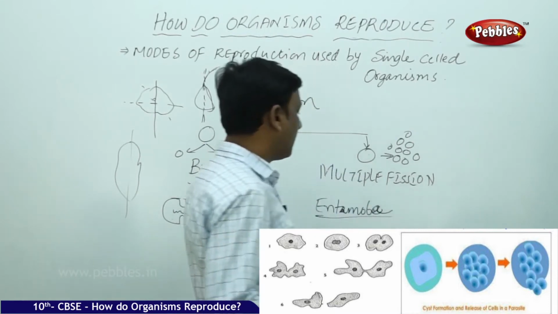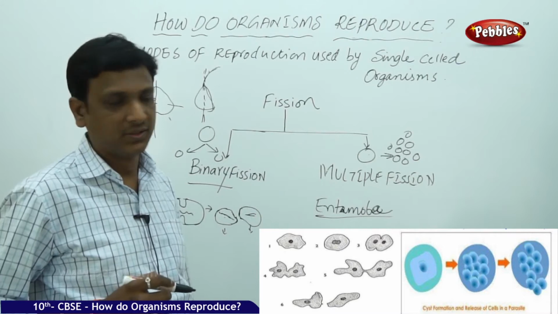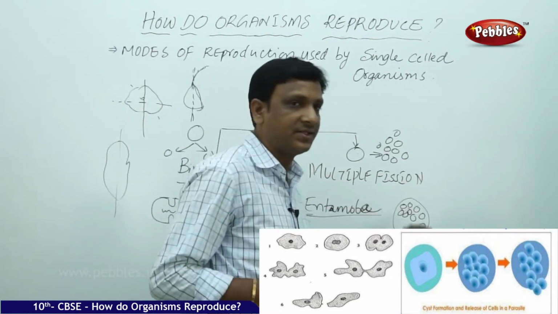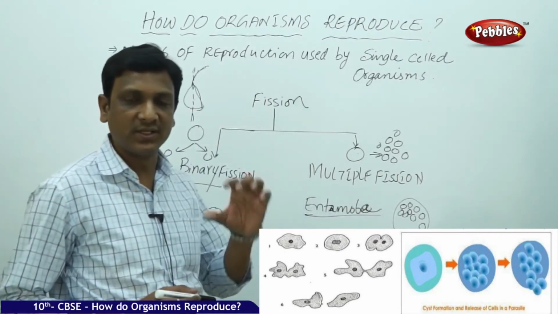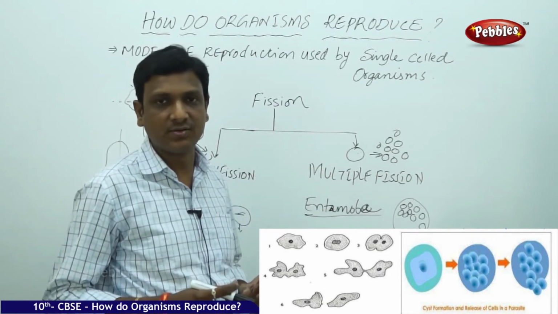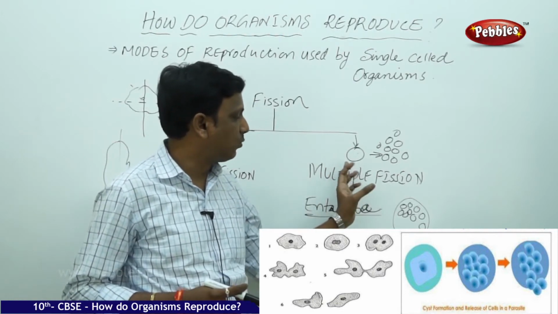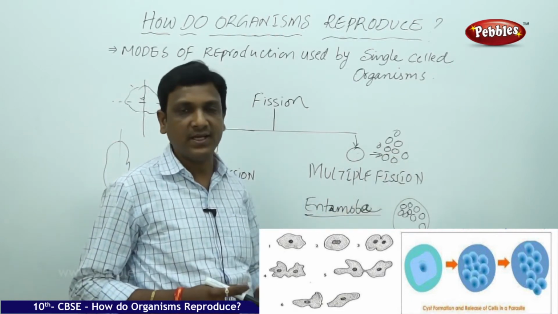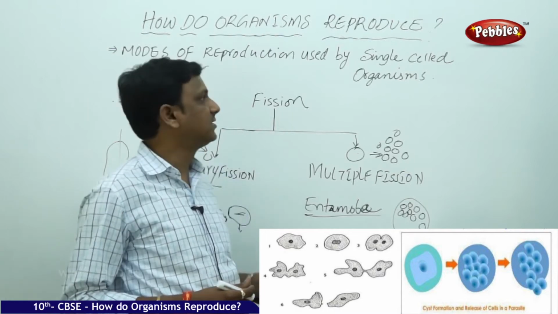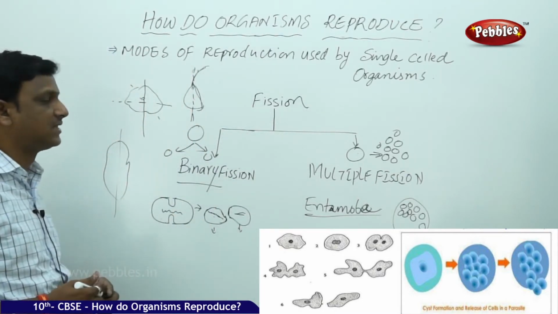So this Entamoeba reproduces by multiple fission. Here, in Entamoeba histolytica, one single organism is divided into a number of daughter cells. This is called multiple fission, which means one parent cell divides into many daughter cells. This is a method of reproduction used by single-celled organisms.